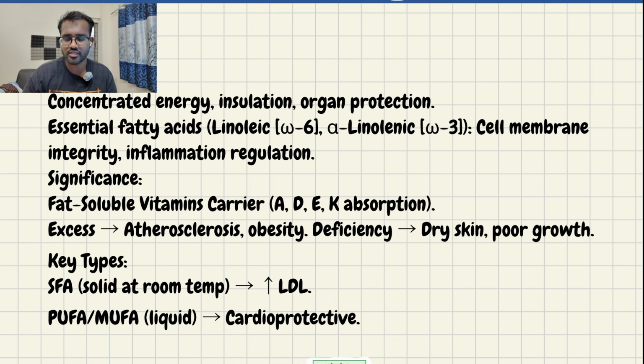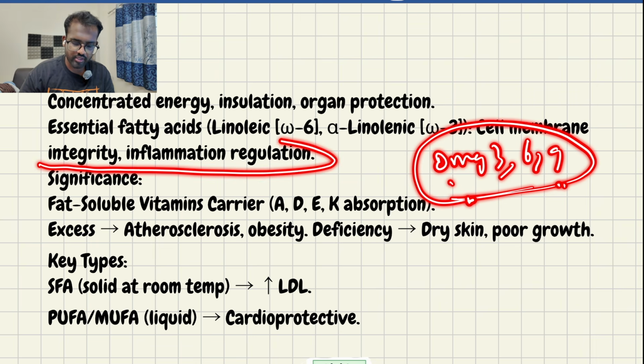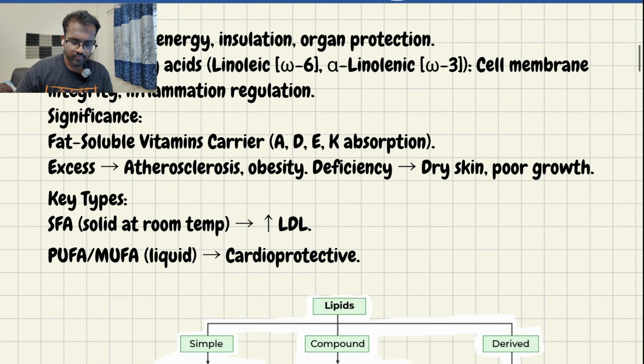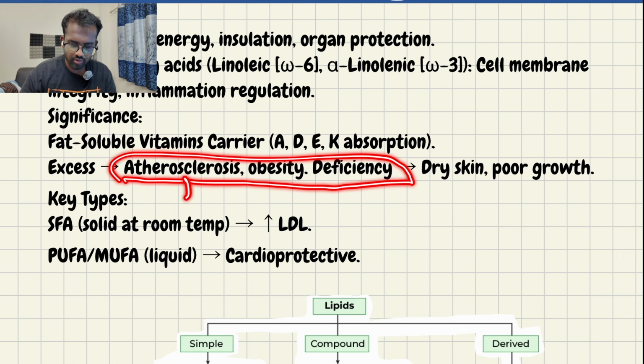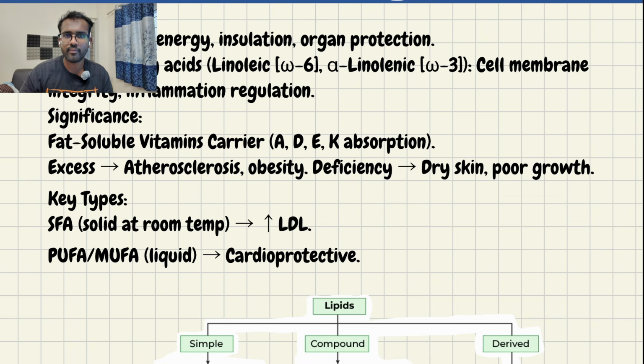There are essential fatty acids, which are omega 3, omega 6, omega 9. I'll discuss this. It will help in inflammation regulation. Fat also helps in absorption of the fat soluble vitamins A, D, E, K, and excess fat in the body leads to atherosclerosis and obesity. What is atherosclerosis? If there is plaque formation in the blood, it will restrict the blood flow to the heart. Then it is called atherosclerosis, formation of plaque in the blood vessels.